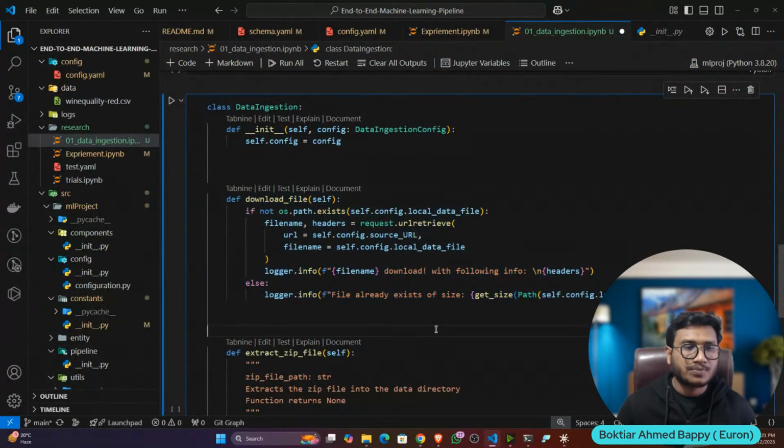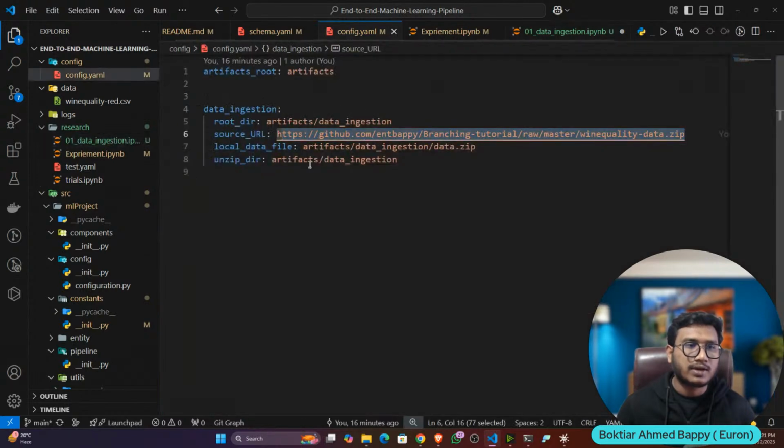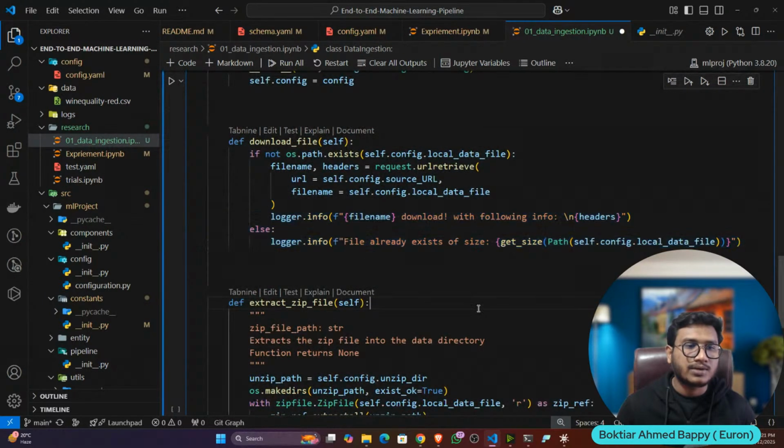One is download file. That means this particular function will download the file from the URL, the URL you have defined, with the help of this request package. With the help of request.urlretrieve, it will download the data, save it in the artifact folder, and log the information.